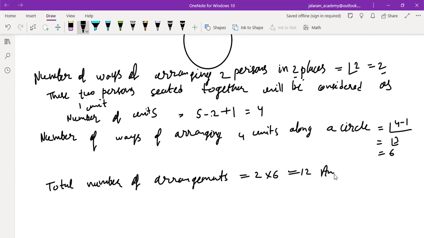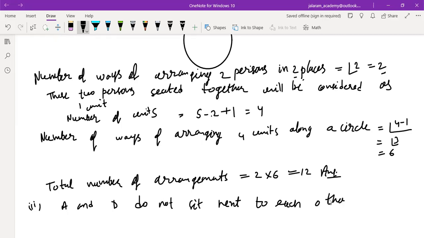Yes, sir. So this is the answer. Okay. Next is A and D do not sit next to each other. Next part is A and D do not sit next to each other.